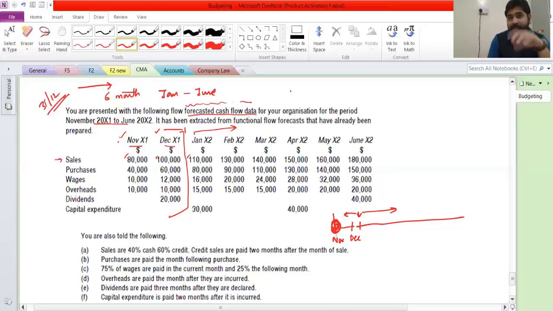In other decent questions, good questions, you will find that they have mentioned that these are actual numbers, actual figures, and these are the estimated ones, planned, budgeted. And they will obviously all the time give you the closing balance here, and then you have to do the maths to find the rest of it. So now let me make this a little bit clear.